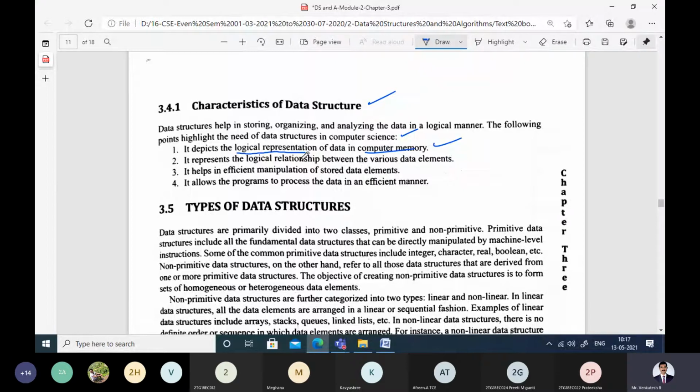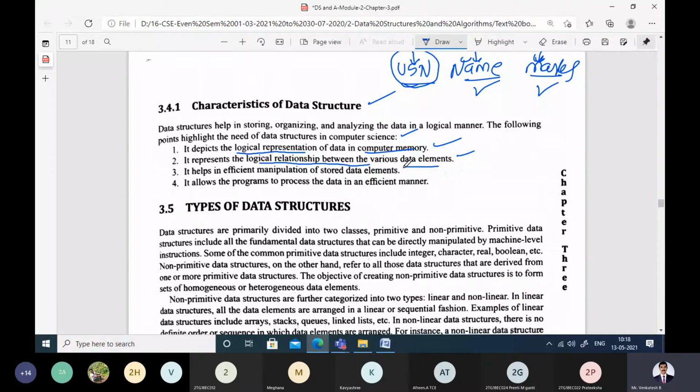It is going to represent the logical relationship between the different data elements. Say for example, if the student detail has something like USN, name, and marks, these are different data elements: this is one data element, the second data element, and the third data element. Obviously these three elements are related to each other. How are they related? If you give the USN, we can find the name and marks of the student. So whenever you are storing and processing the data, they are related to each other logically.